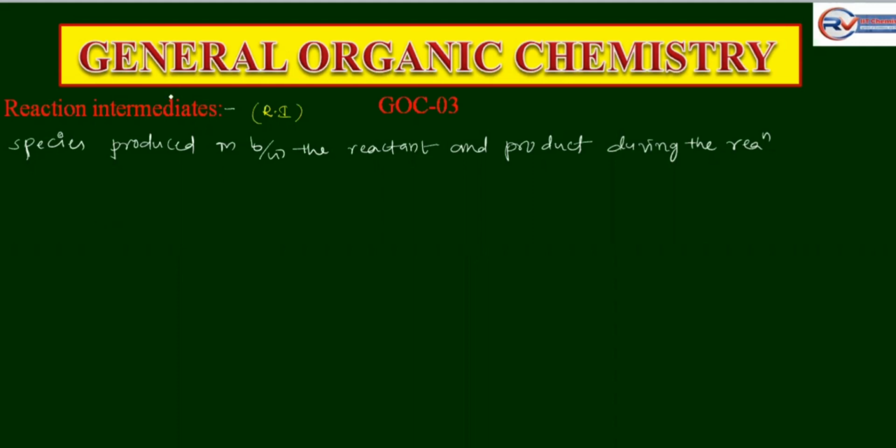Today I am going to discuss reaction intermediates. What are reaction intermediates? The species produced in between the reactant and the product during the reaction are called reaction intermediates.